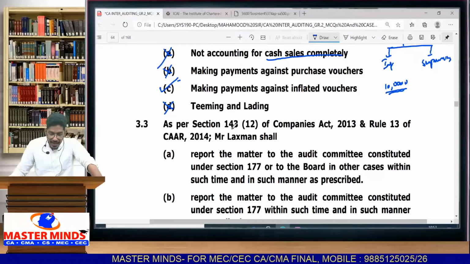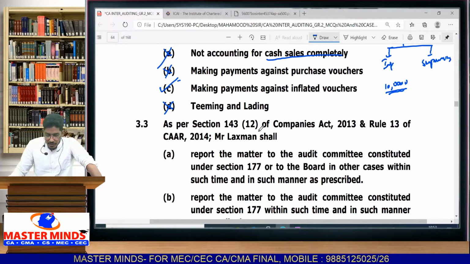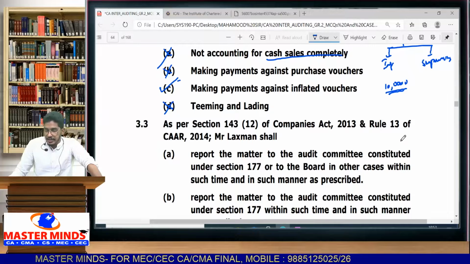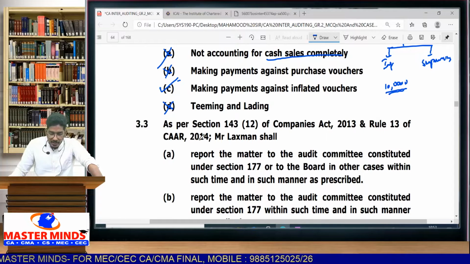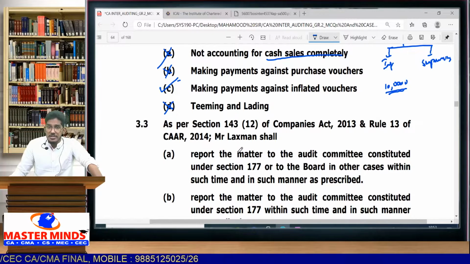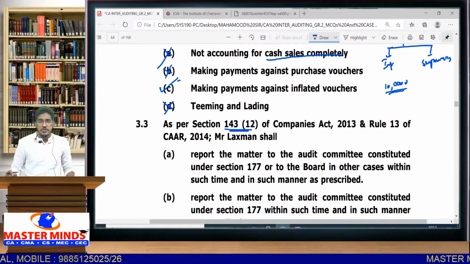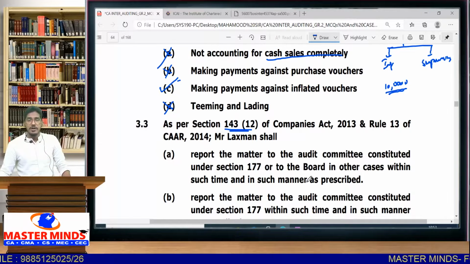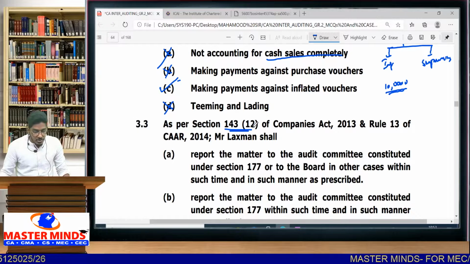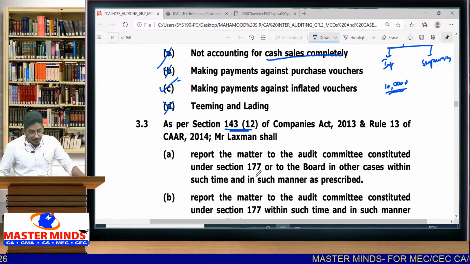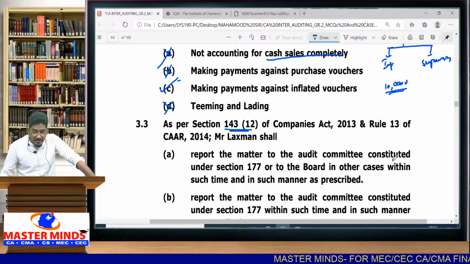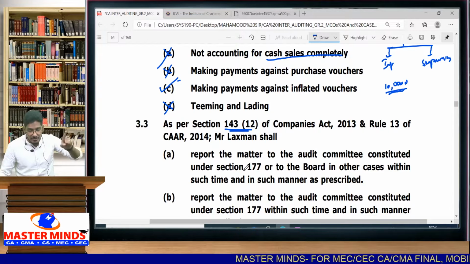Then, as per section 143 subsection 12 of Companies Act 2013 and rule 13 of CAAR, Companies (Audit and Auditors) Rules 2014, Mr. Lakshman shall, that means under 143 subsection 12, the auditor will have some responsibilities. They have given 4 options. You have to pick one correct option. Under 143 subsection 12, the auditor shall report the matter to the audit committee constituted under section 177.